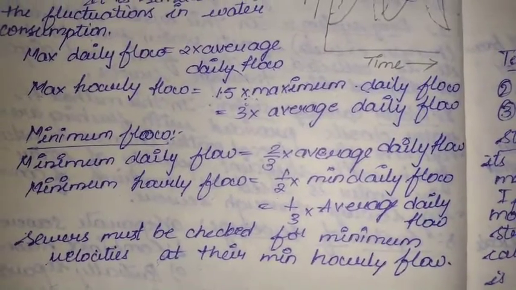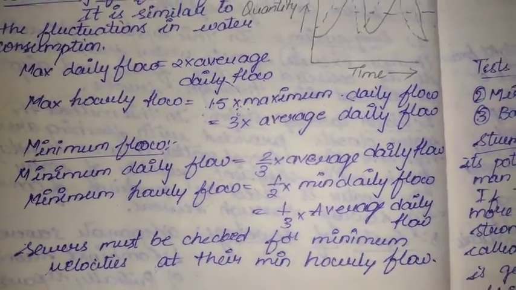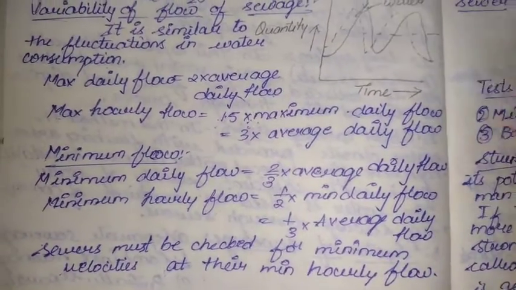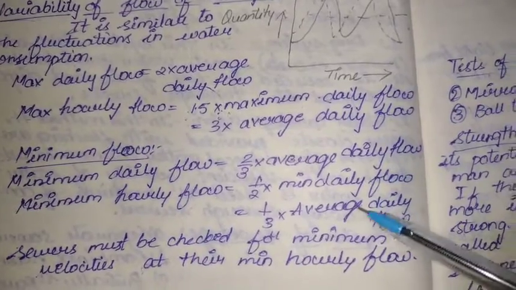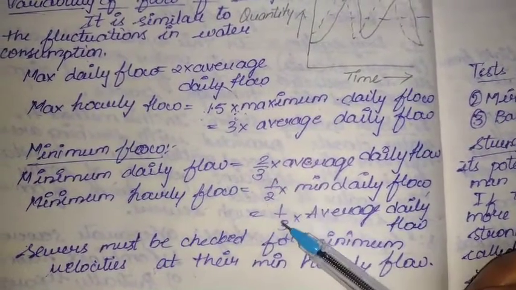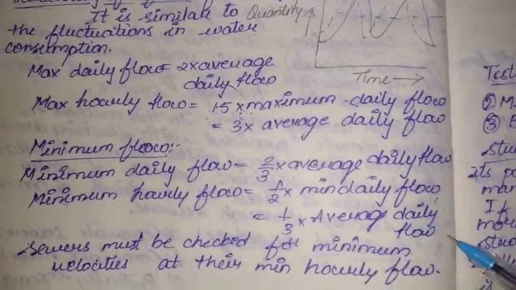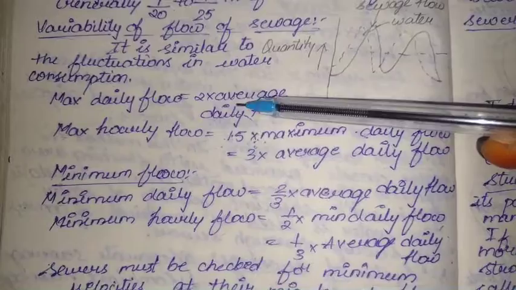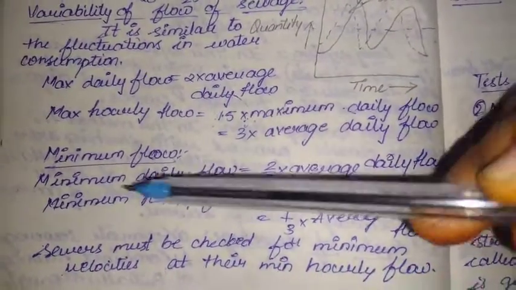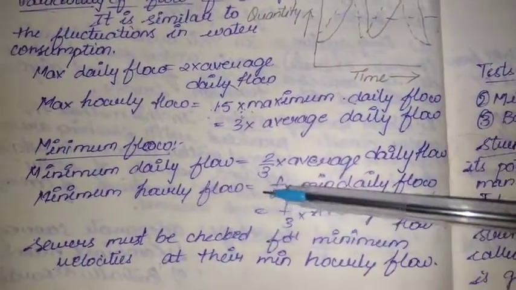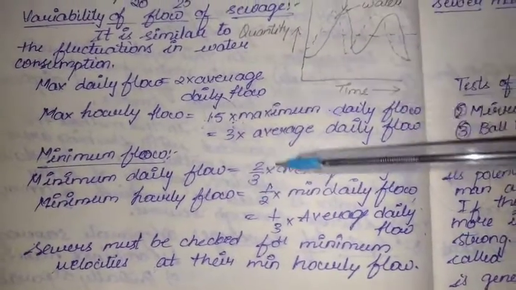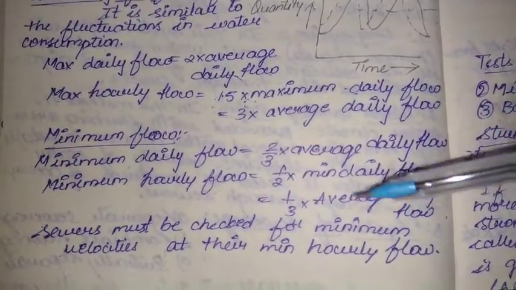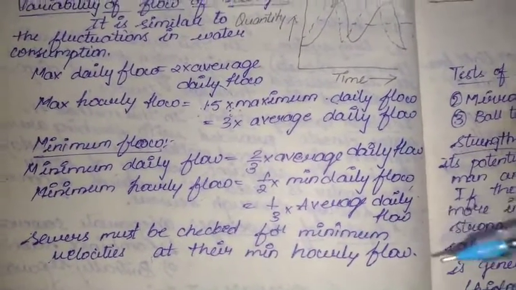And coming to the minimum flow, the minimum daily flow is 2/3 of average daily flow. The minimum hourly flow is half of the minimum daily flow, and half multiplied by 2/3 is 1/3 of average daily flow. Okay, this is the maximum daily and maximum hourly flow, and this is the minimum daily and minimum hourly flow. We are giving the relationships between these. Sewers must be checked for minimum velocities at their minimum hourly flow.